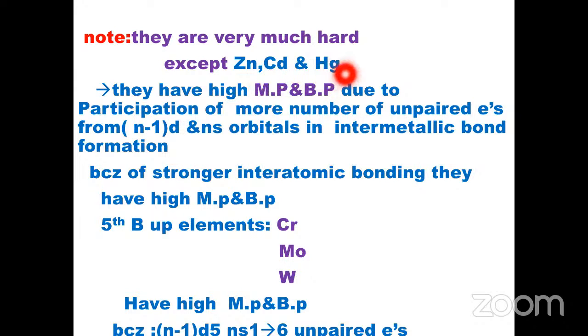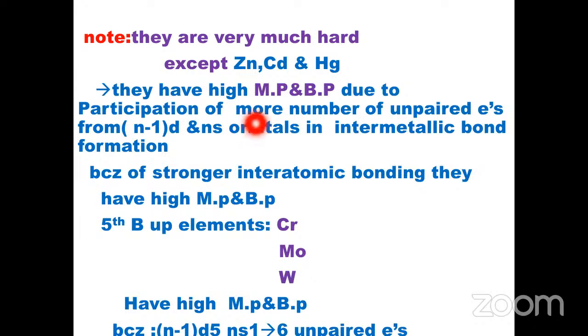That means zinc, cadmium, and mercury do not have any unpaired electrons, so they are soft. But the remaining elements are very hard because they have unpaired electrons, and they have the highest boiling and melting points, because the boiling and melting points are directly proportional to the number of unpaired electrons.